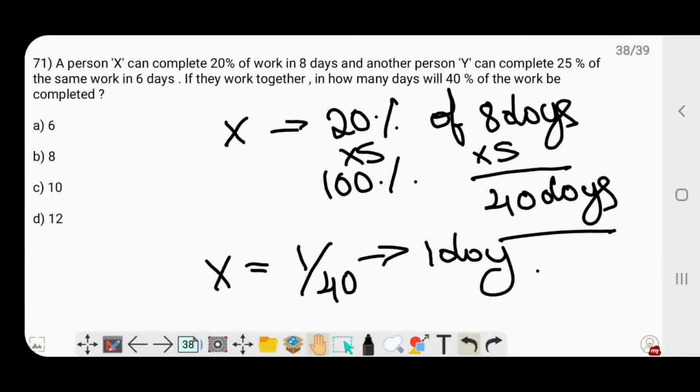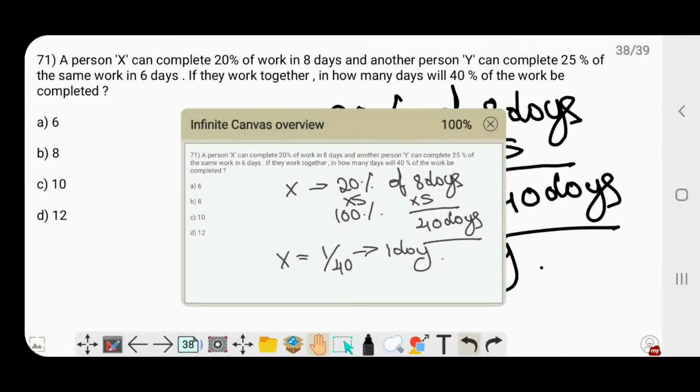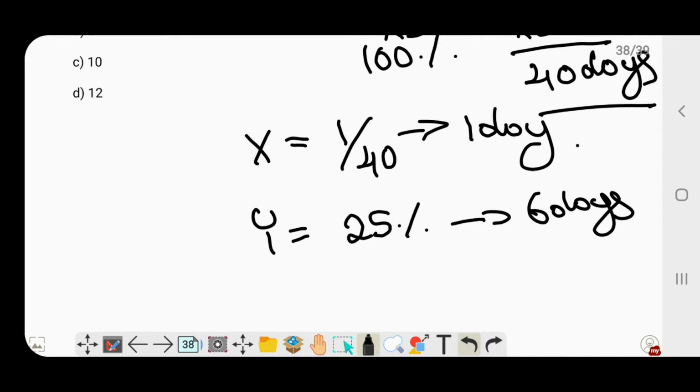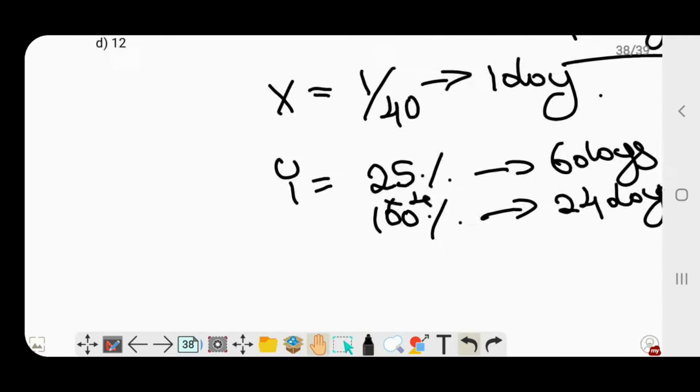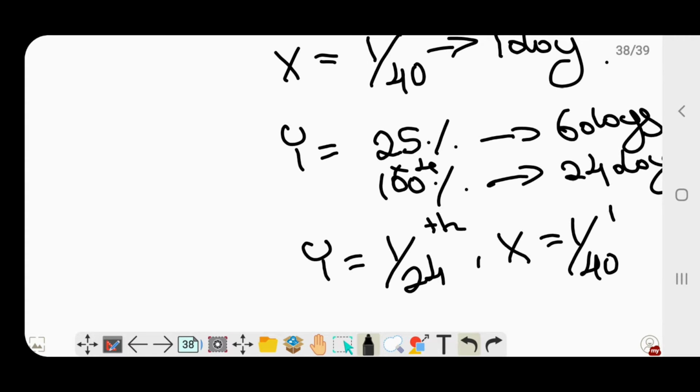Similarly, if we look for Y, Y completes 25% of the same work in 6 days. That means he will complete 100% of the work in 6 multiplied by 4, that is 24 days. So in a single day, Y would complete only 1 by 24th of the work, whereas for X it is 1 by 40th of the work.